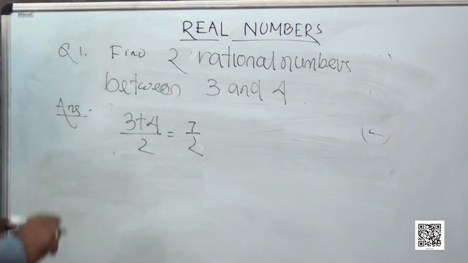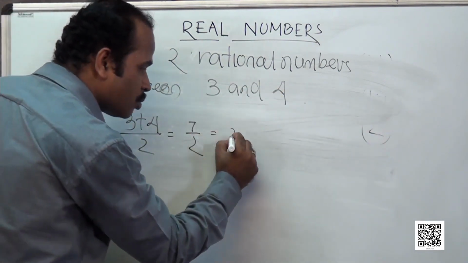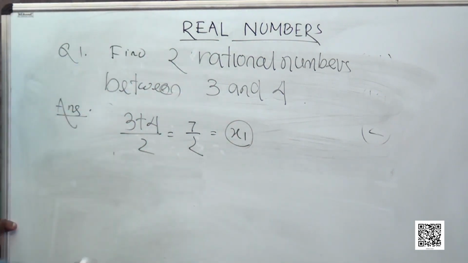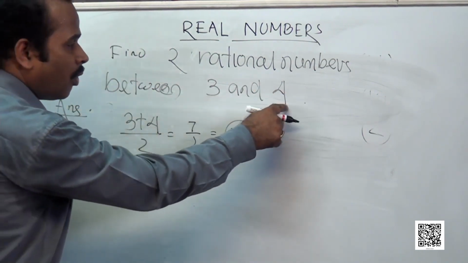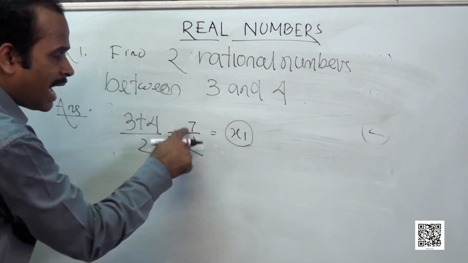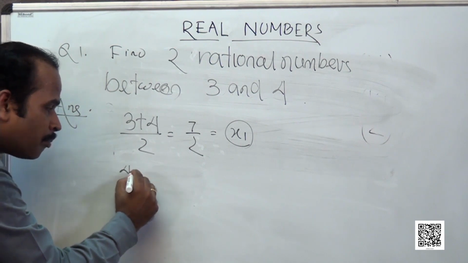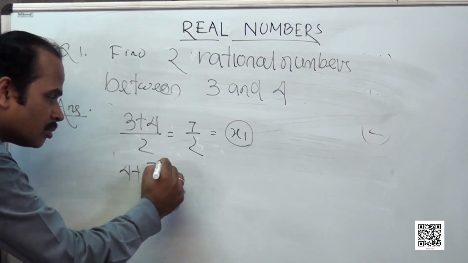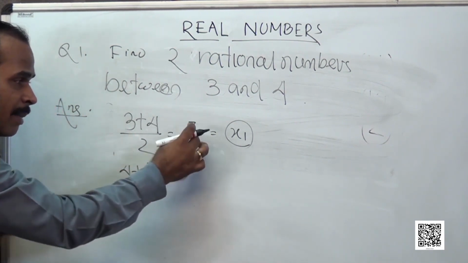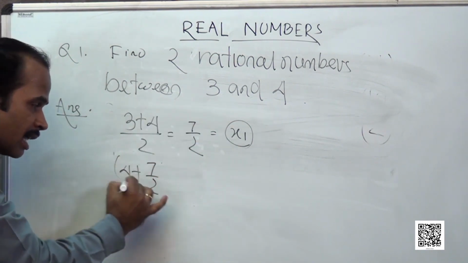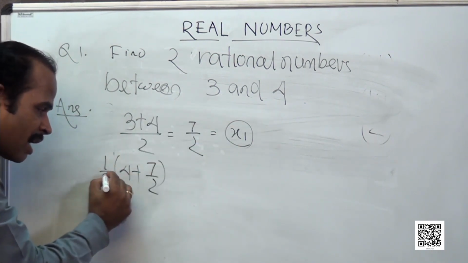But this is only one rational number, so let us call it x1. Now 3 and 4 are the numbers, and 7 by 2 lies within 3 and 4. Let me add again 4 plus 7 by 2. 4 is a rational number and 7 by 2 is the new rational number I got. Then I added both of them and divided by 2.